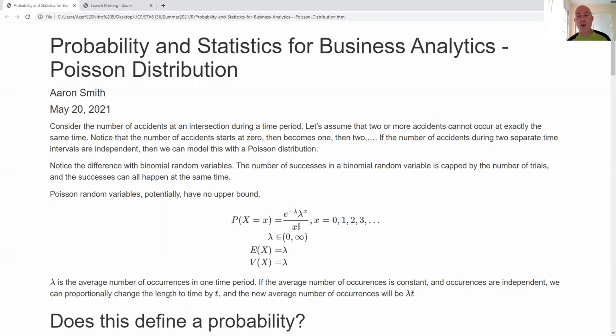The key aspect of the Poisson distribution is that the probability of getting a particular value, a particular count x, is lambda to the x divided by x factorial, multiplied by the exponential e to the power of negative lambda. Lambda is the average number of occurrences during the time period.